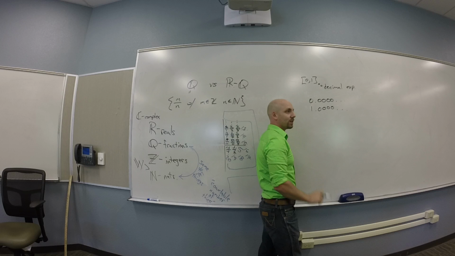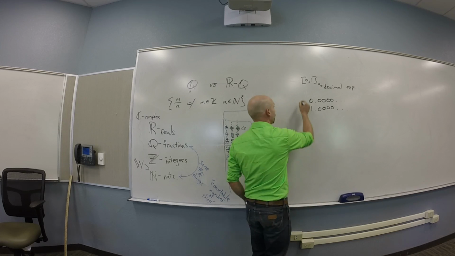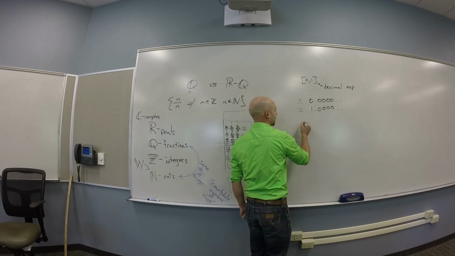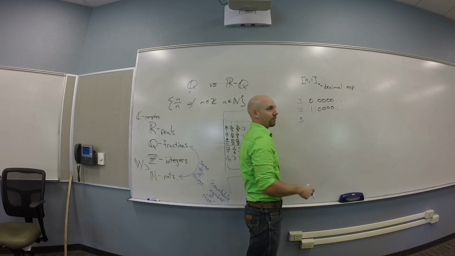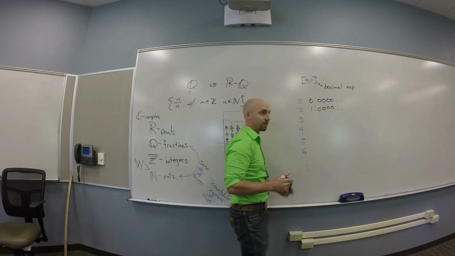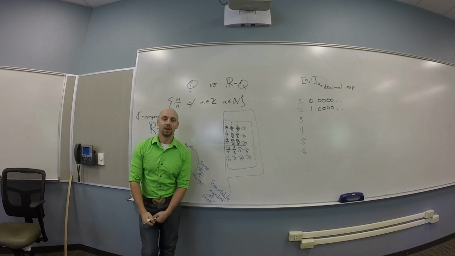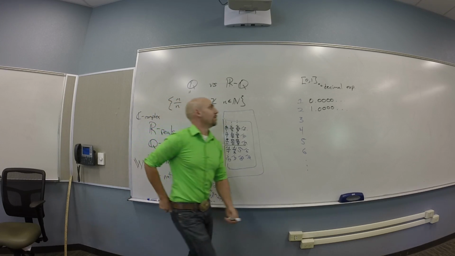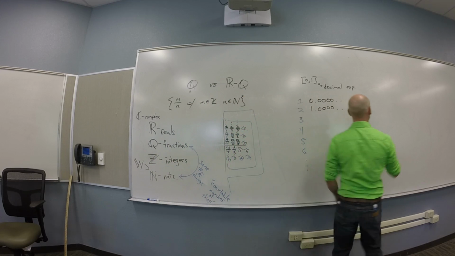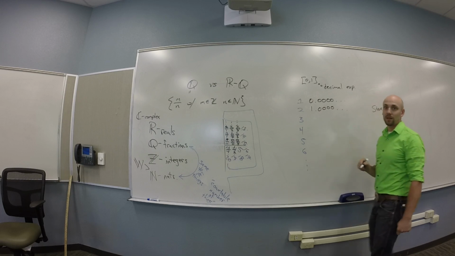Assume that there was some listing, that someone had supplied you with this list. So that's the first number, that's the second one. The third one is, I don't know. The fourth one is whatever it is. The fifth one, the sixth one, and so on. So you have to assume that someone gave you this. Then what I'm going to show is that they're wrong. You guys see that? What I'm going to do is make a new number that I'm going to call Steve. Okay?